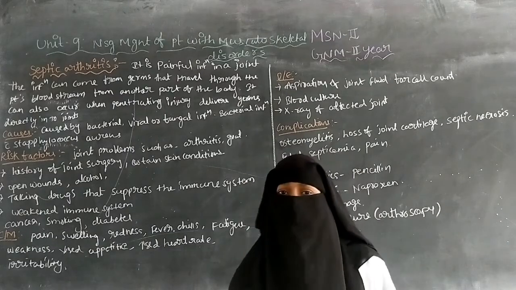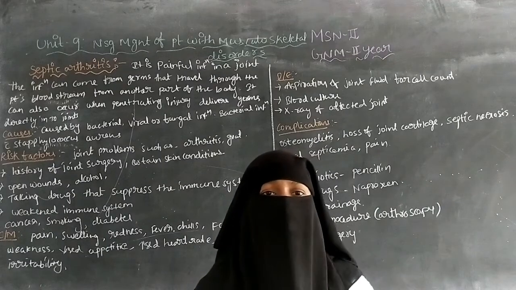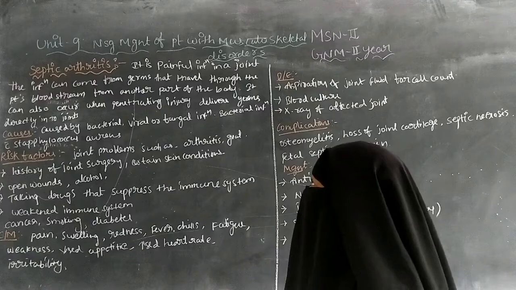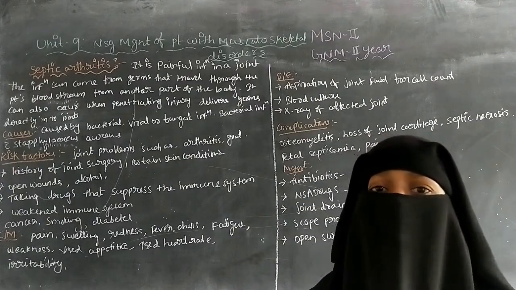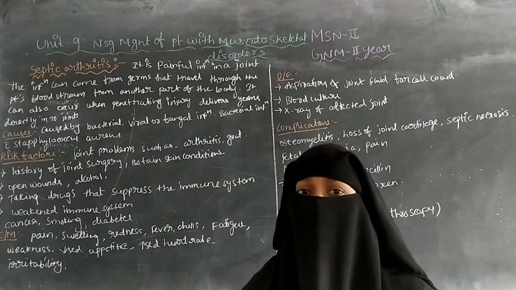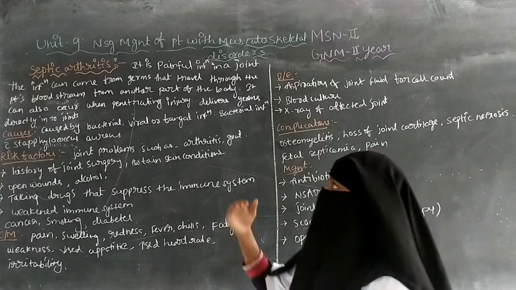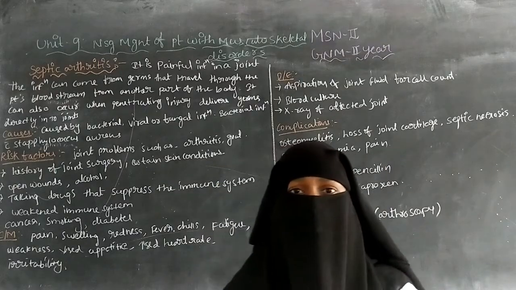There is inflammation and infection in the joint, and because of the infection it becomes very painful.